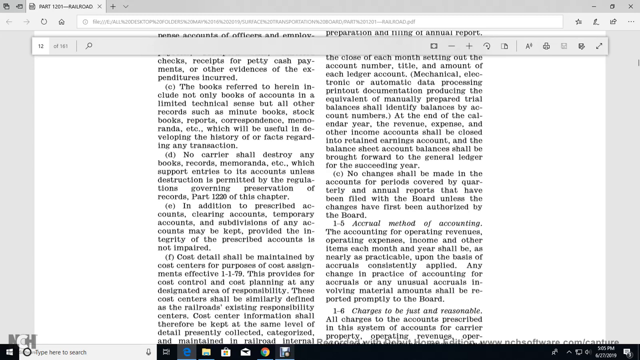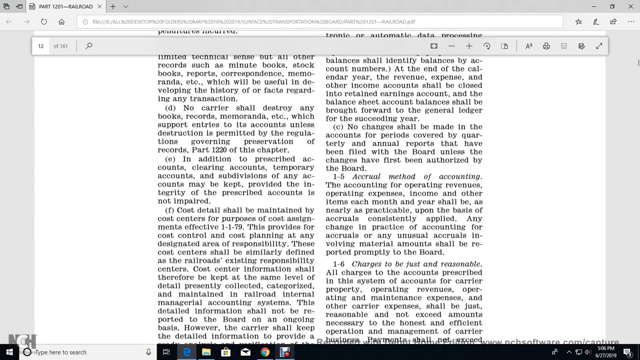1.5 The accrual method of accounting. Accounting for the operating revenues, operating expenses, income and other items for each month and year shall be, as nearly as practicable, on the basis of accruals consistently applied. Any change of the practice in accounting for accruals, and unusual accruals involving material amounts, shall be reported promptly to the board.